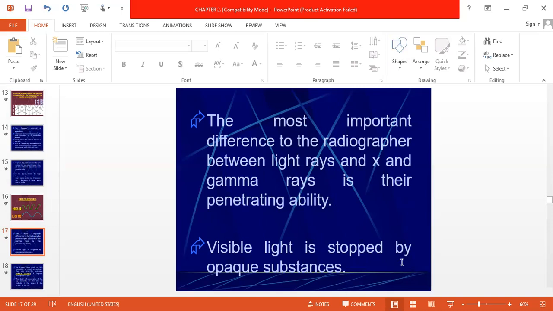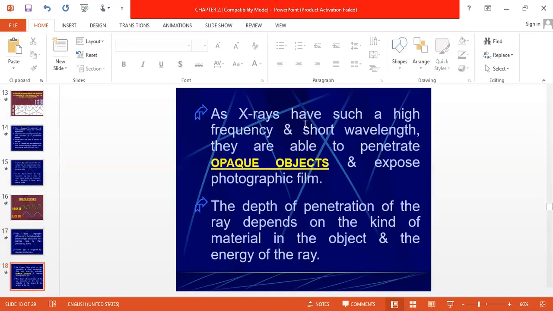Visible light is stopped by opaque substances. As X-rays have such high frequency and short wavelength, they are able to penetrate opaque objects and expose photographic film. This means X-rays and gamma rays will pass through opaque objects: steel, aluminium, copper, any material. So the depth of penetration of rays depends on the kind of material in the object and the energy of the ray.